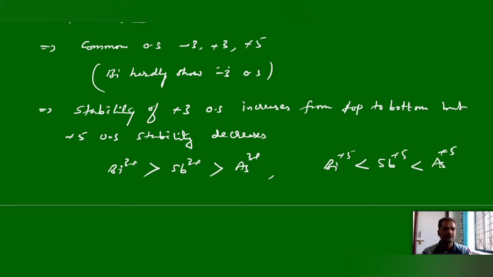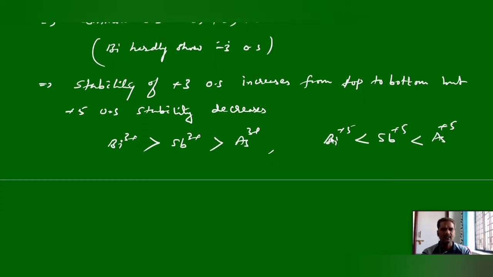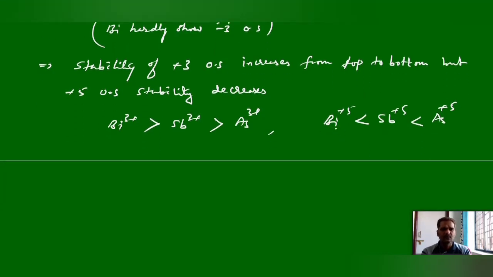Arsenic can form more stable compounds in the +5 oxidation state compared to antimony and bismuth. In the case of bismuth, we know of only one compound in the +5 oxidation state, that is bismuth pentafluoride.